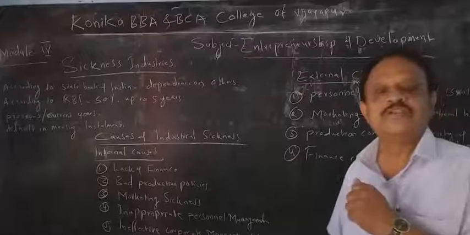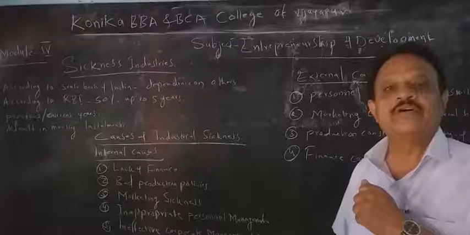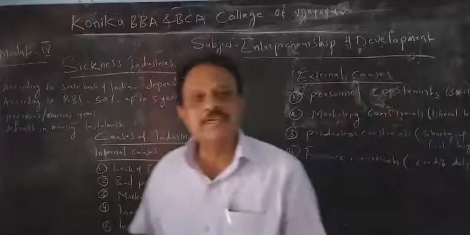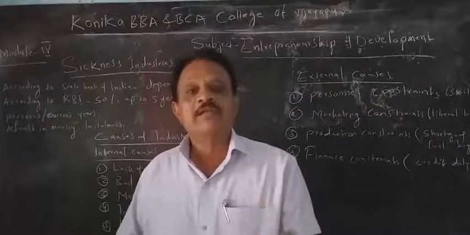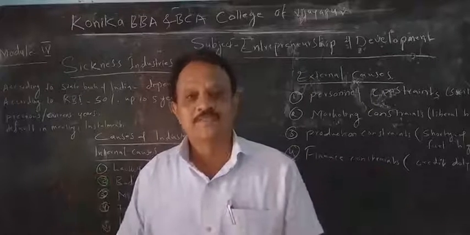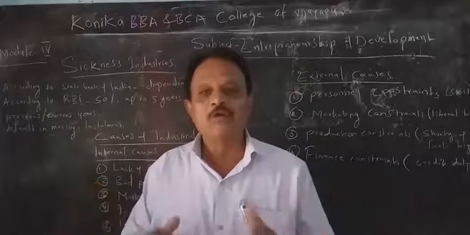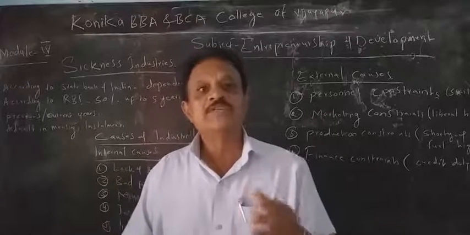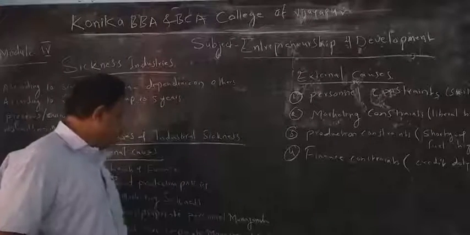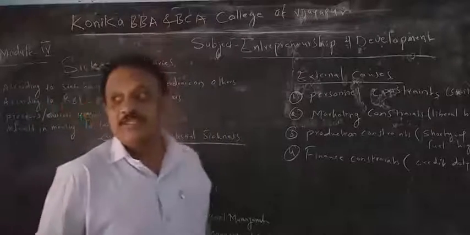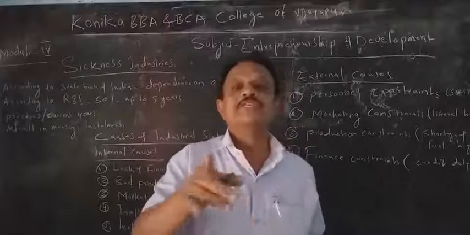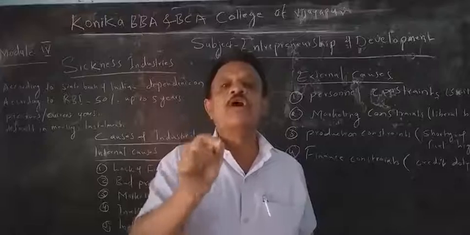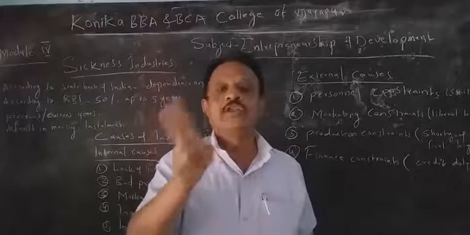That is the most important thing among the internal causes of sickness: ineffective corporate management. Management itself doesn't have proper planning, then the whole thing will be lost. Management doesn't have an idea how to run the business, so the company or industry will be lost. These are the ineffective corporate management and planning problems, and due to that the whole industry will be lost. These are the internal causes. Because of that the industry will be sick or lost. We have finished the two internal causes.